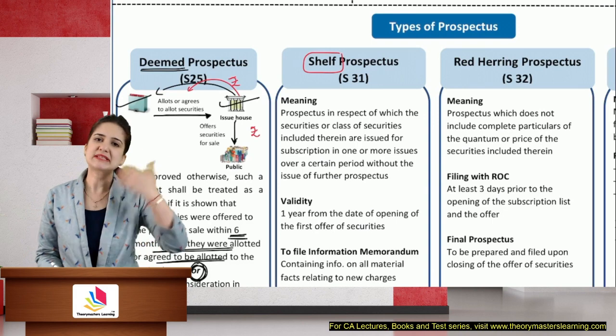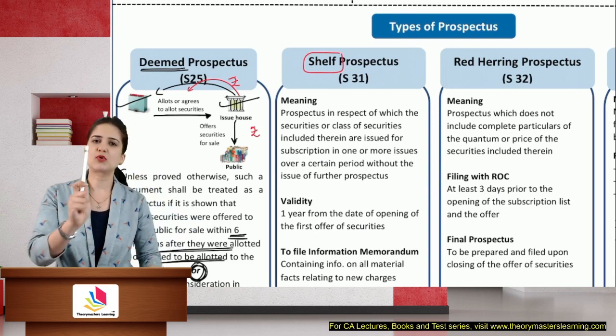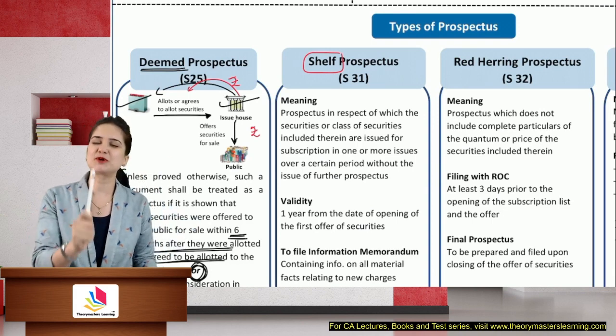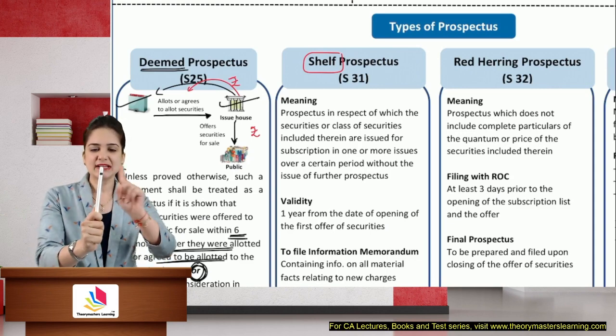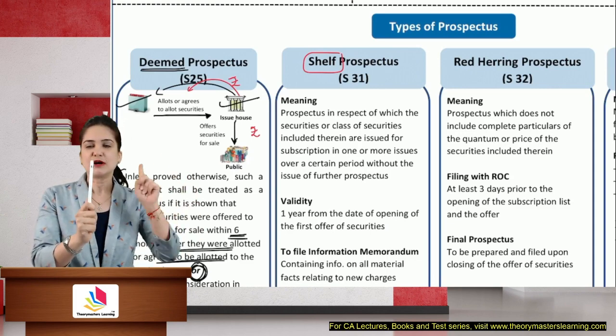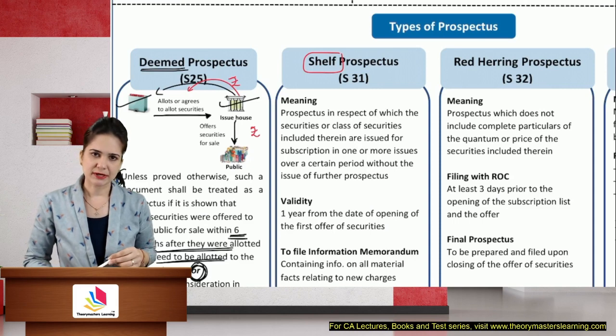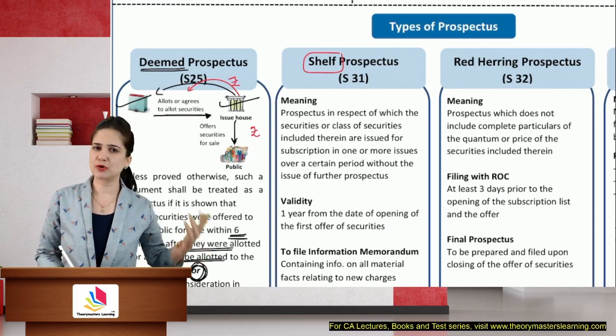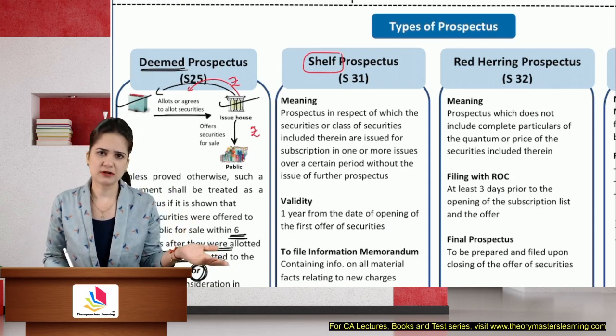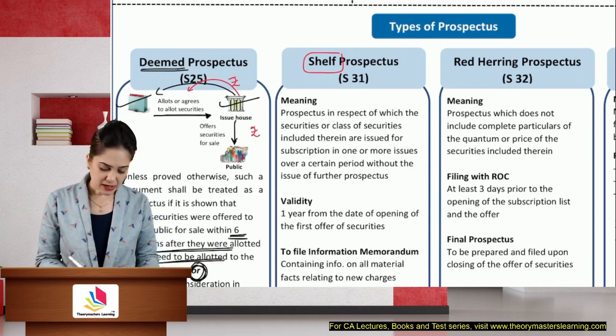So instead of issuing a prospectus every time, I will issue a prospectus only once, and it will be valid for a period of 1 year from the first offer of security. After 1 year, if I want to issue more, then I will go for a fresh prospectus.